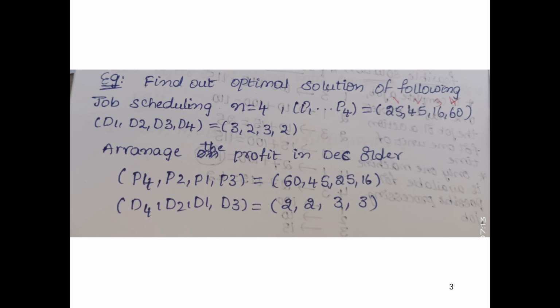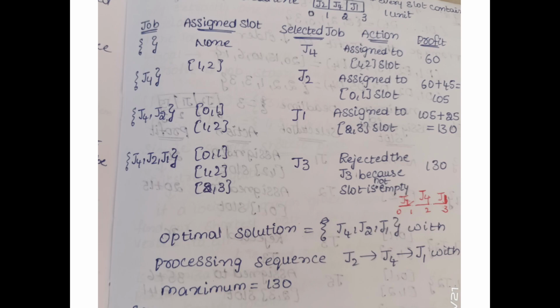First of all, we see how many deadlines there are and take that many slots. In 3 slots we have to get the maximum profit, so we write the profits in descending order and fill the slots in that order. First we see the deadline, next we arrange in descending order, and we follow this table to get the optimal solution with the job sequence. This is job sequencing with deadlines.